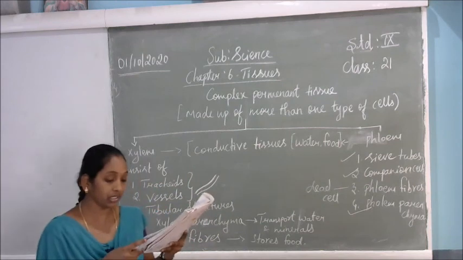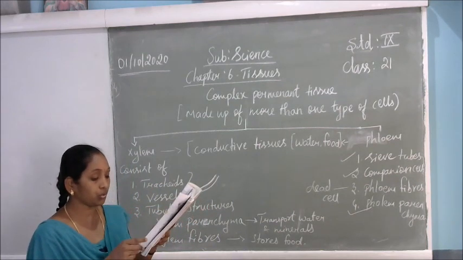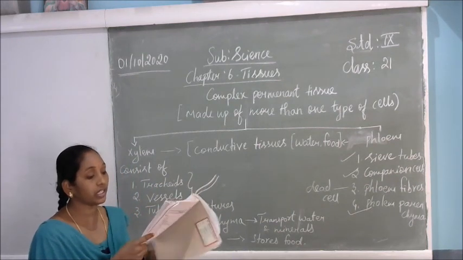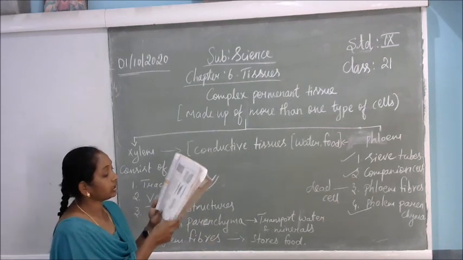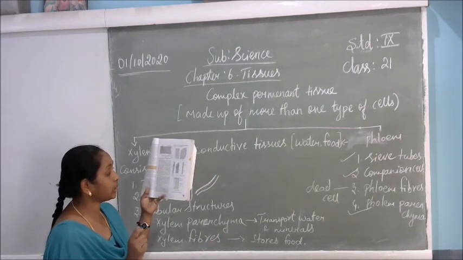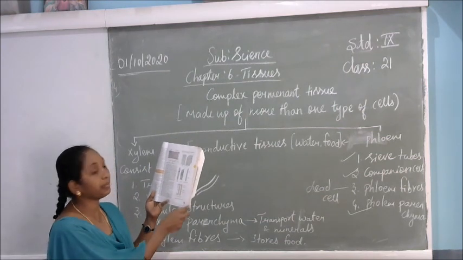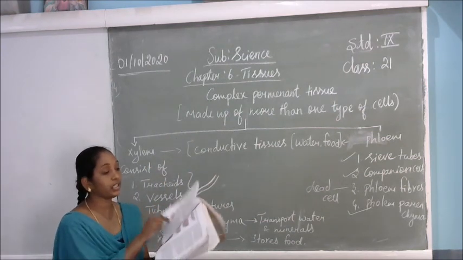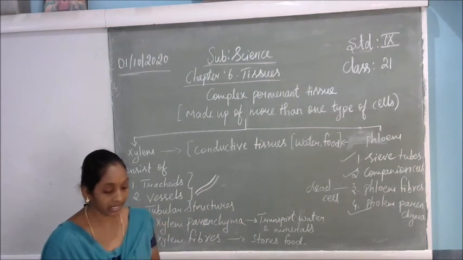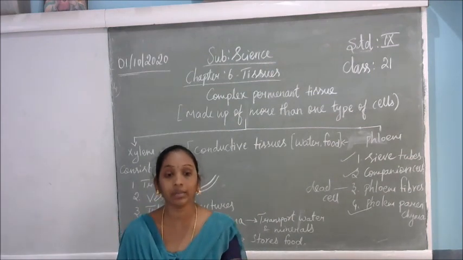So on page number 73, they have given the types of complex tissue structures. See that they have given the structures, with details about where exactly the sieve tubes will be present, the phloem parenchyma will be present and the companion cells will be present. Refer to the textbook for the structure. Next we are going to discuss the animal tissues.